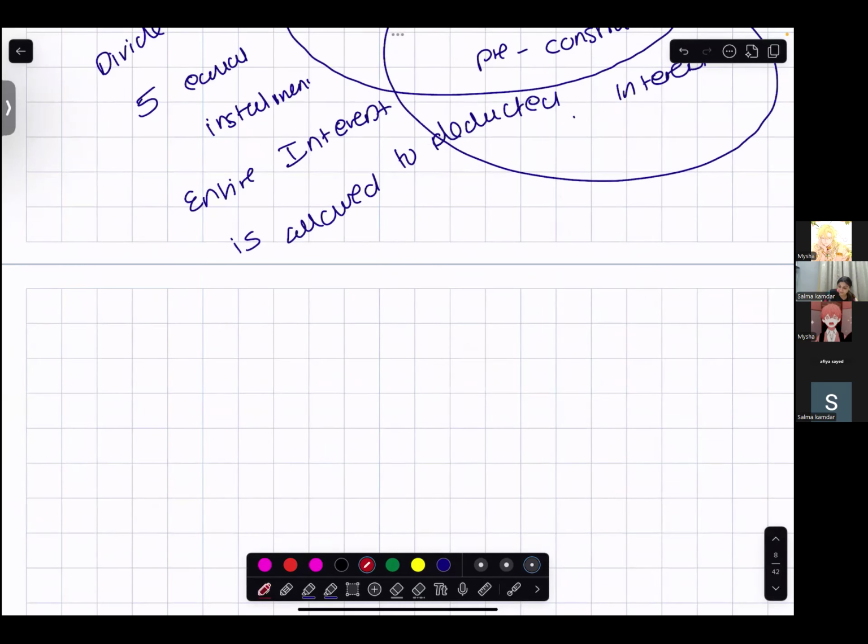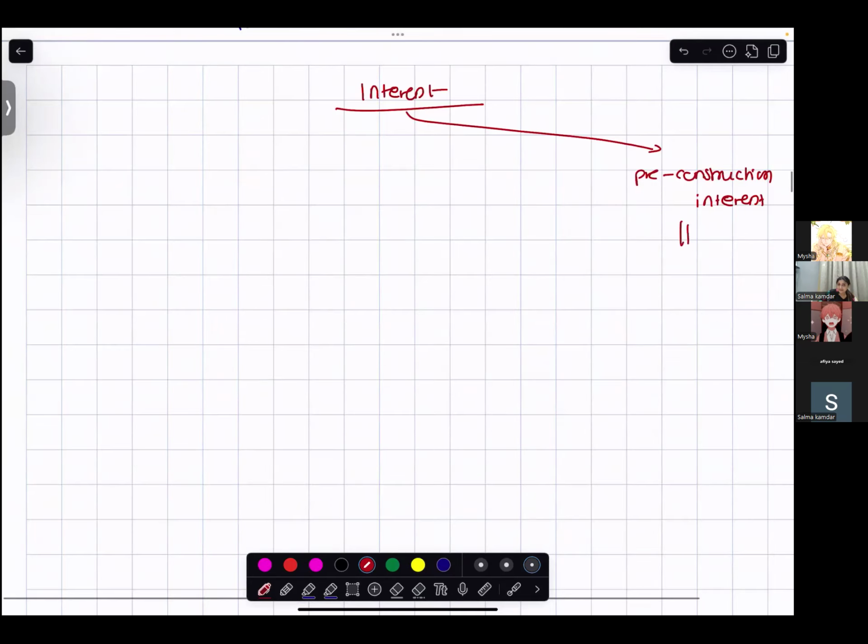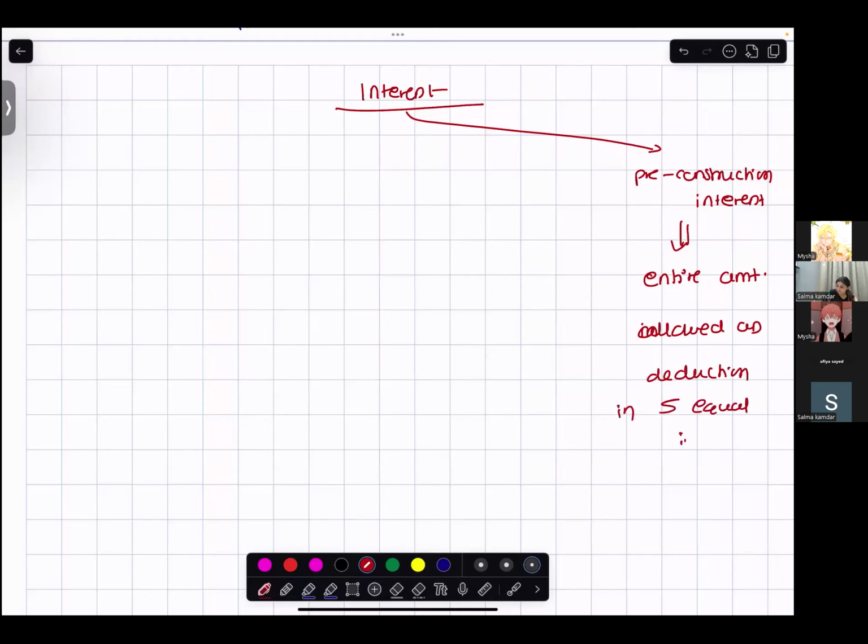And for this interest on loan for property, we have two types of interest. One is which interest? Pre-construction. So for pre-construction interest, what is the rule? The entire amount is allowed to be deducted in 5 equal installments. And the second one is what?